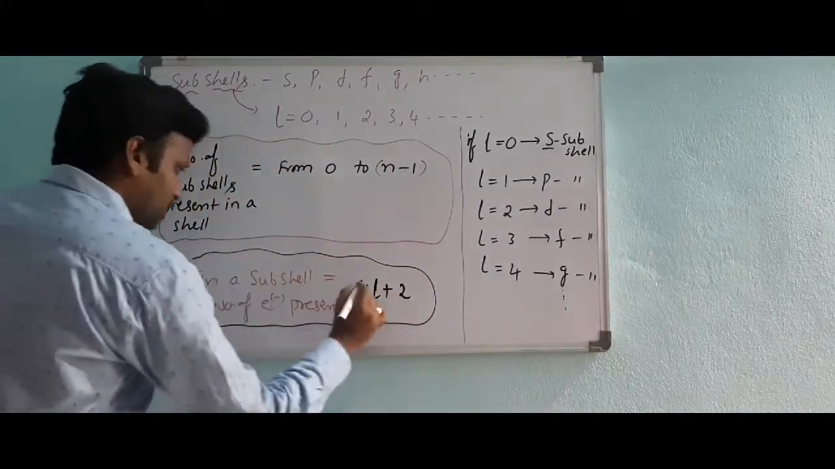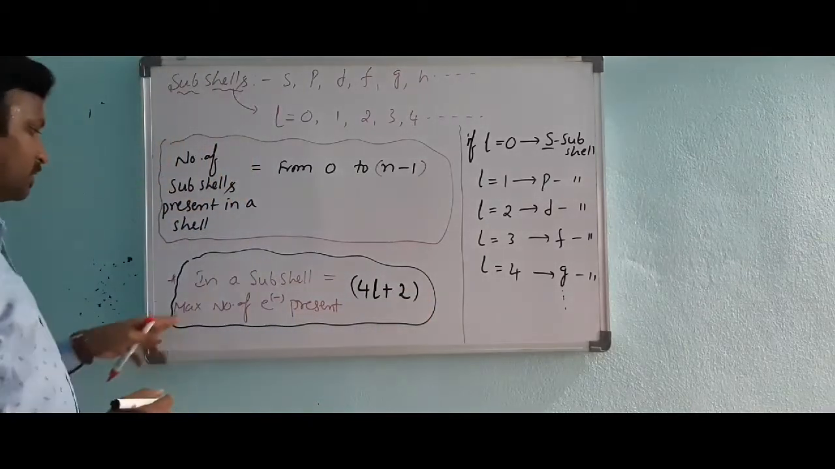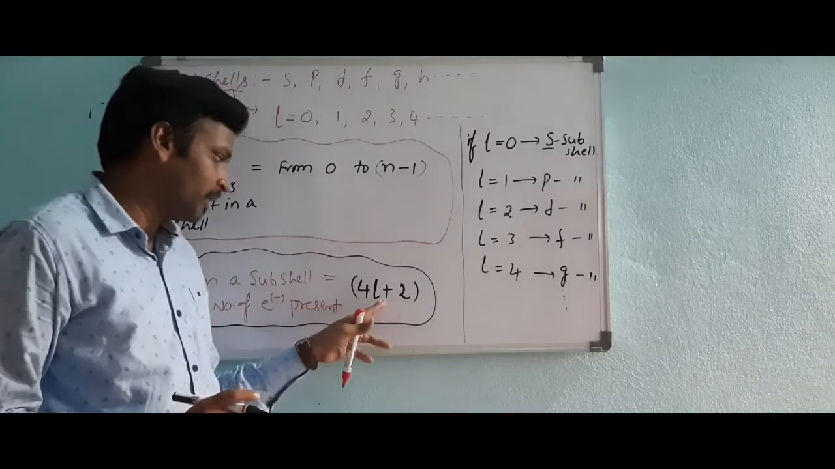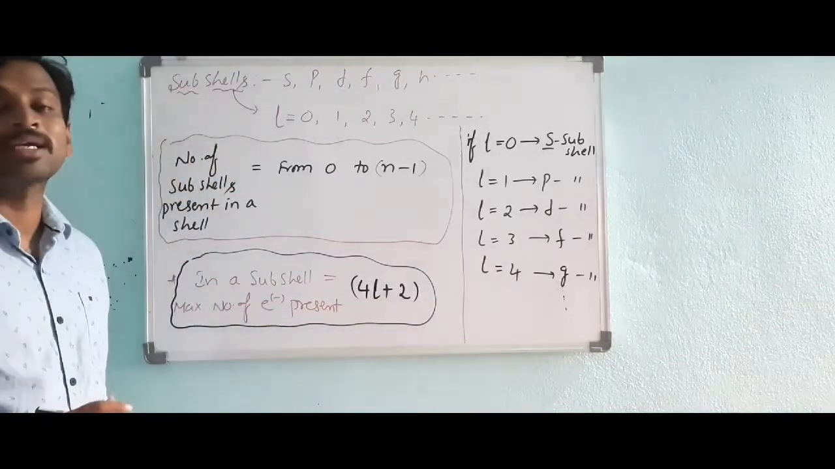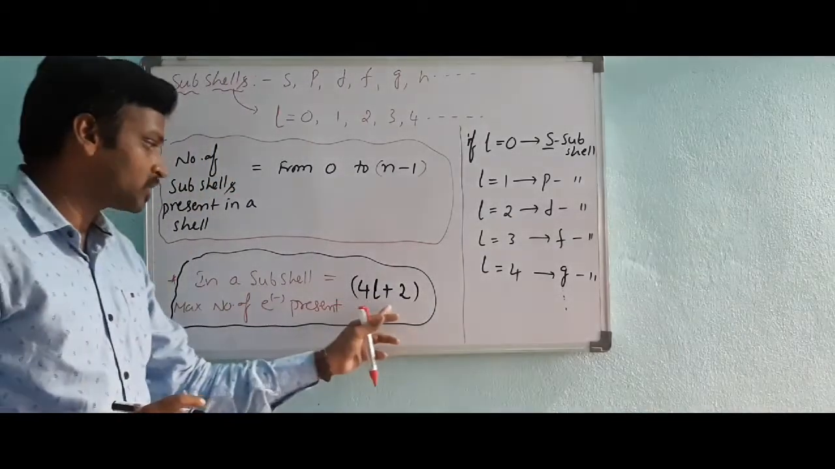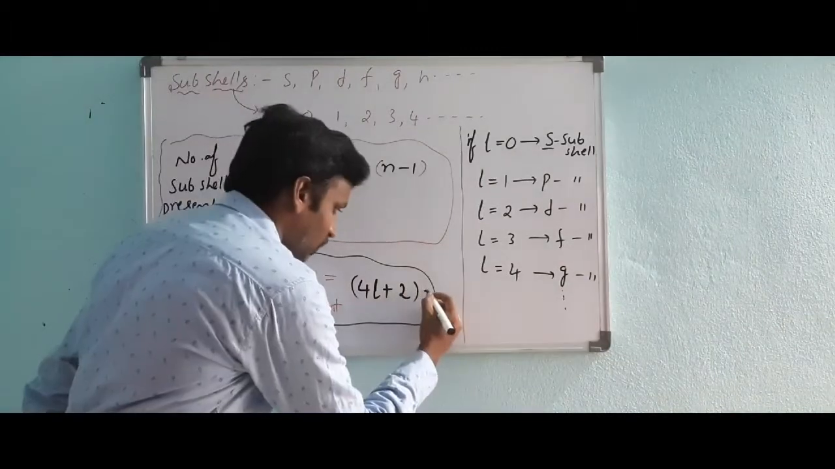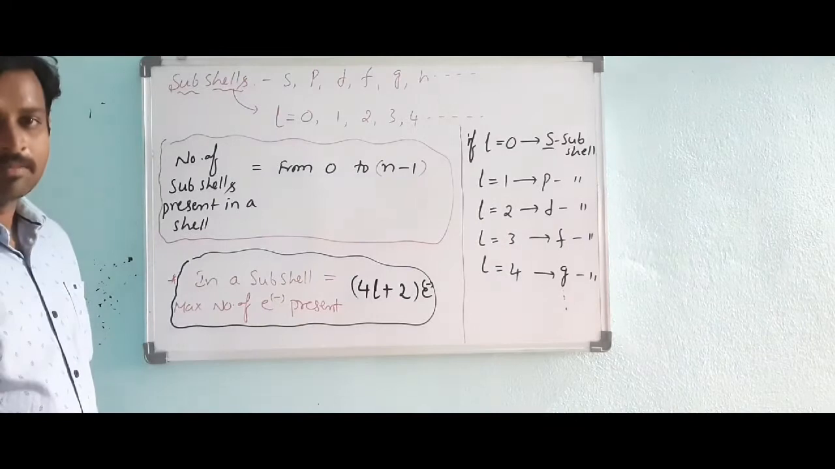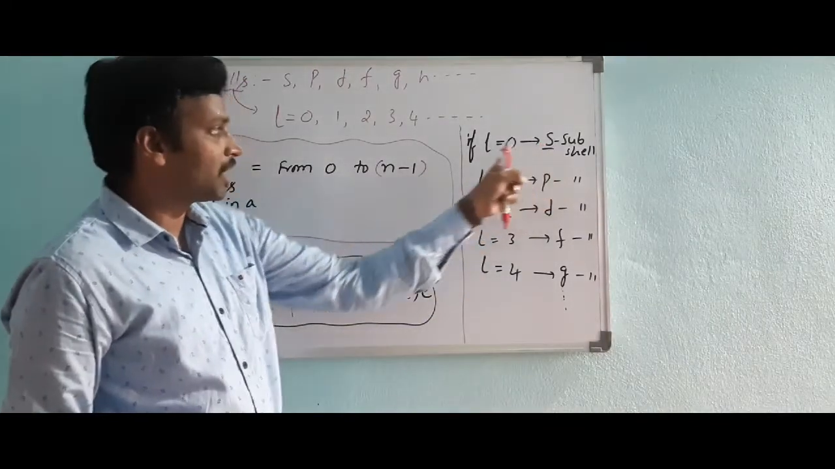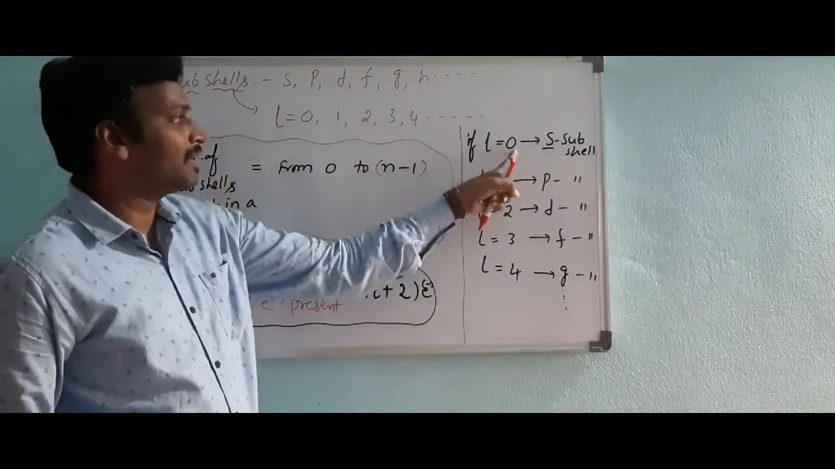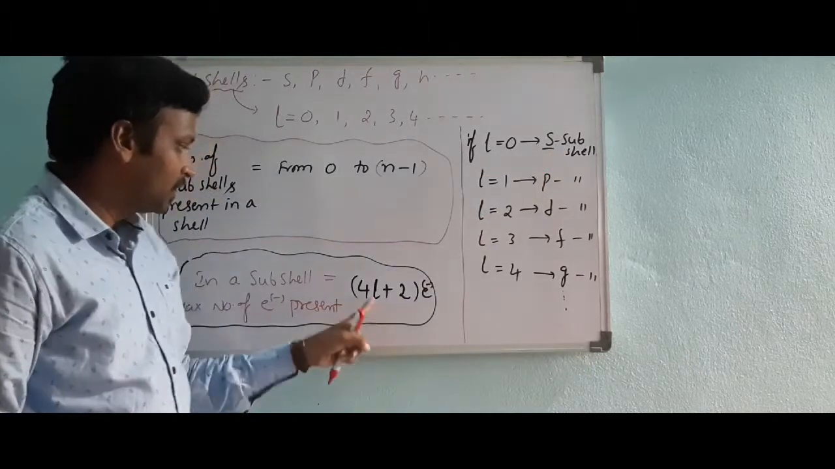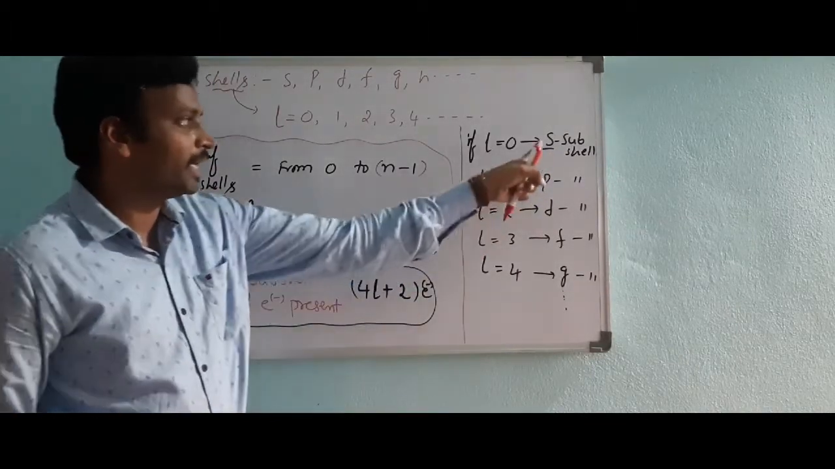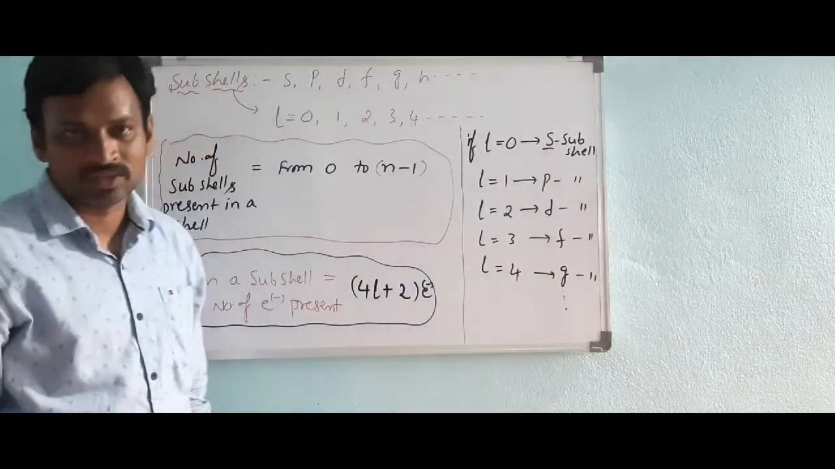Okay? Please keep it in your mind. In a subshell, the maximum number of electrons present is 4l plus 2. These many electrons will be present in any particular subshell. Suppose in the s subshell, how many electrons are there? The l value is 0 for the s subshell, so 4 into 0 plus 2. The s subshell has 2 electrons.